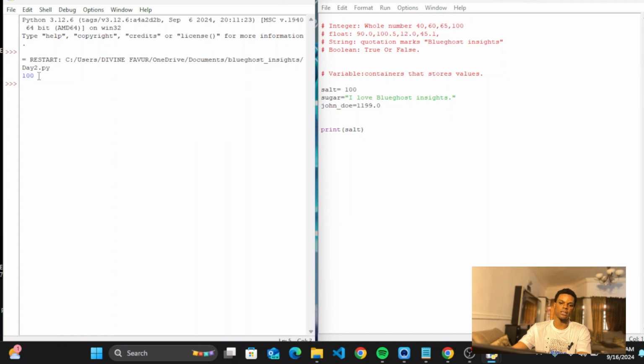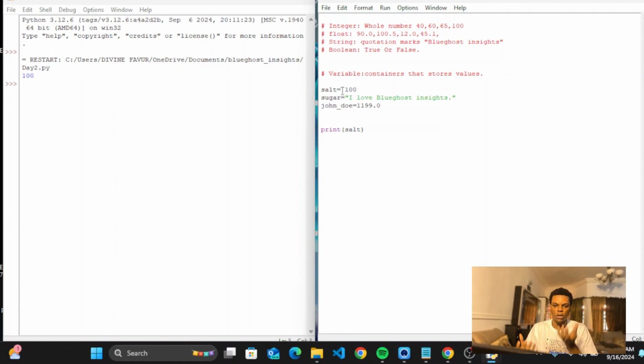Can you see 100 is now visible here? Can you see that 100? Good. That is what you have successfully done: bring out the variable salt. But you can see the salt is not there, but the 100 came out because it's a container. Are you following? Let me still break it down. The salt is not coming out, but 100 is coming out.